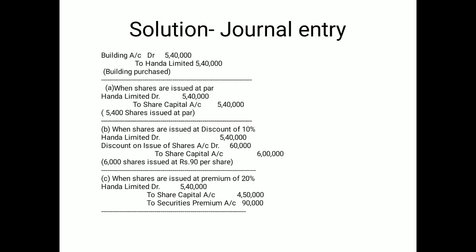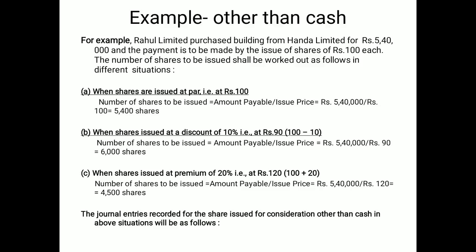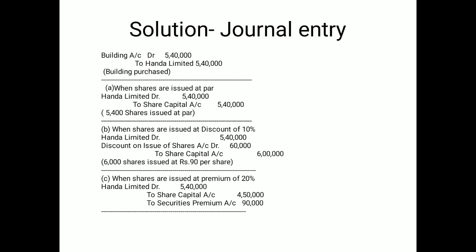In case number 2, Honda Limited is again 5,40,000. Share capital is not changed, the face value is 100, and the number of shares is 6,000, derived by 5,40,000 divided by 90. So 6,000 multiplied by face value 100 is 6 lakh. We are not going to change the face value of share capital. The discount value is 10, so you write 10 multiplied by the number of shares, 6,000.